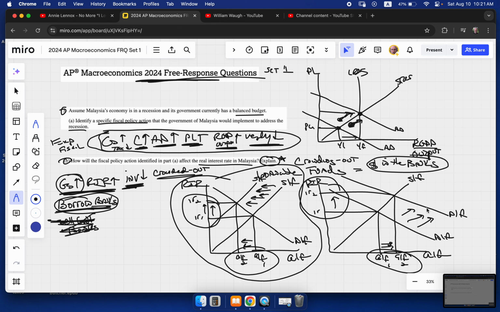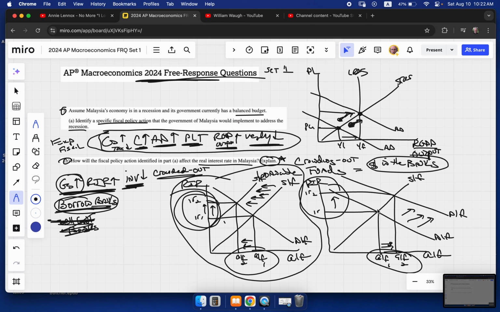Now, you got to decide. You don't need both of these on an AP exam. You just need one. If you wanted to use this one for government spending, that's cool. They're going to give you all the points. I'm always a supply of loanable funds decreasing kind of guy, and that's the one I'm going to use to show. I would say use one, get close to it, and then just use it every time again and again and again.